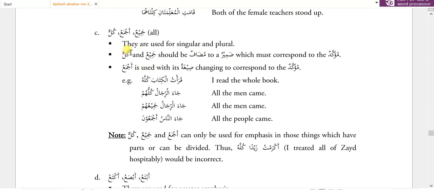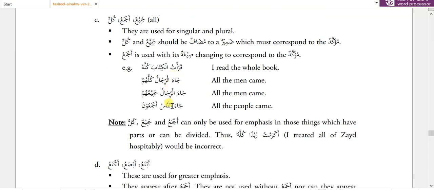Then we have jami'un, ajma'un and kullun. These are used for singular and plural. Kullun and jami'un should be muzaf to a zamir, which must correspond to its muakkad. Similarly, the zamir should follow the same rule. Ajma'u is used with the sigha changing to correspond to the muakkad. Like qara'tu kitaba kullahu, I read the whole book. Ja'a ar-rijalu kulluhum, all men came. Ja'a ar-rijalu jami'uhum, all men came. Ja'a an-nasu ajma'una, all people came. So with ajma'una, there is no need to use zamir. But if someone uses ajma'uhum, there is no problem with that.